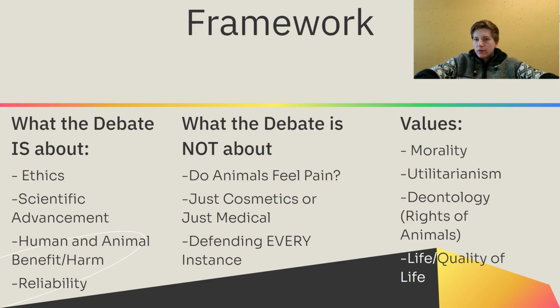But then also, when we think about values for this round, there's a number of different ways we can look at it. About morality, about what we think is moral and just. We can go to utilitarianism, about the ideas of the most benefit for the most amount of people. It's a really long word. I think you should look that up on your own time. And also deontology, about the rights of animals, about the value of animal life and rights relative to humans. But then also just general life and quality of life for both animals and for people.